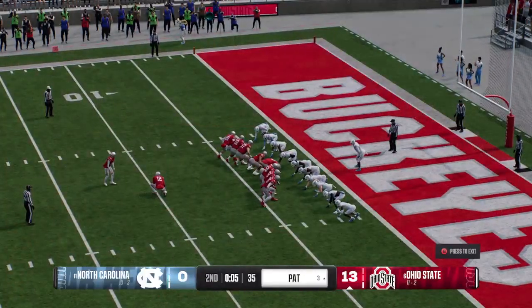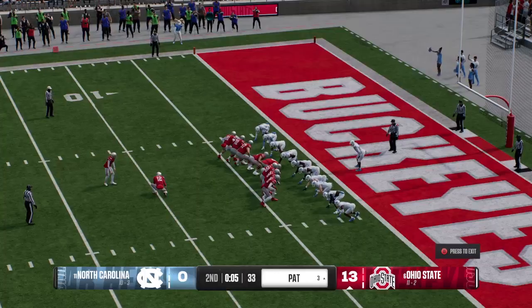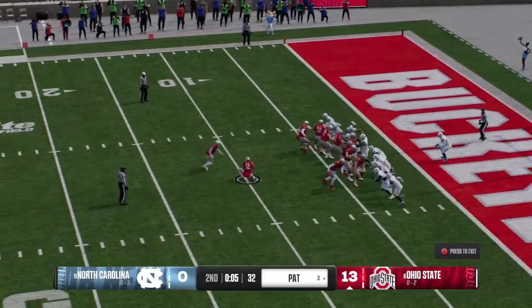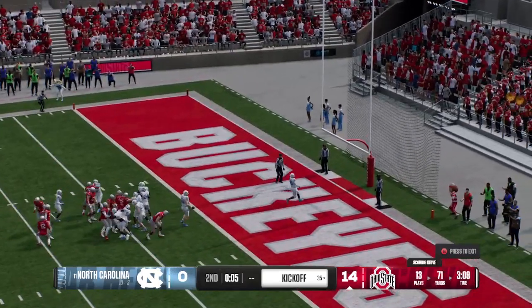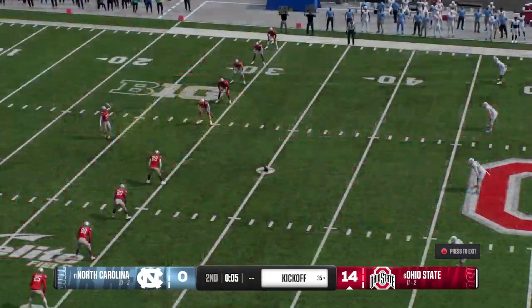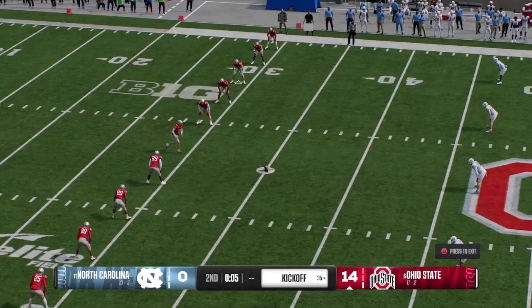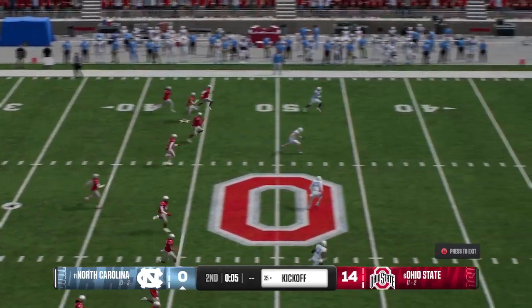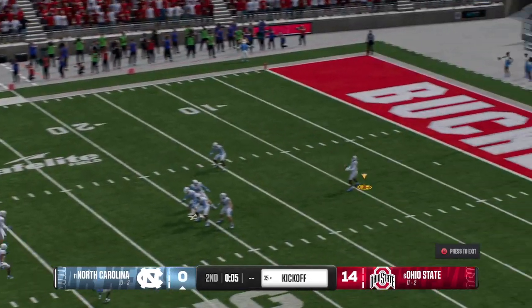And they'll set up for the PAT. The extra point is good, and they stretch the lead a little bit more. So an important touchdown just before halftime. Not much time for the opposing offense to try to answer before the break.